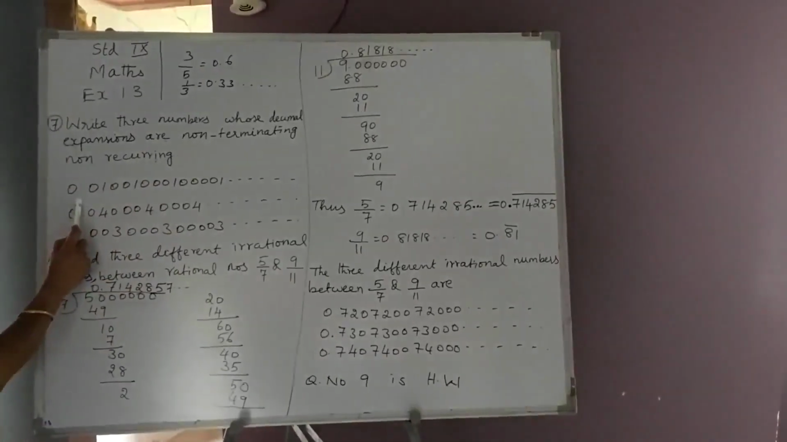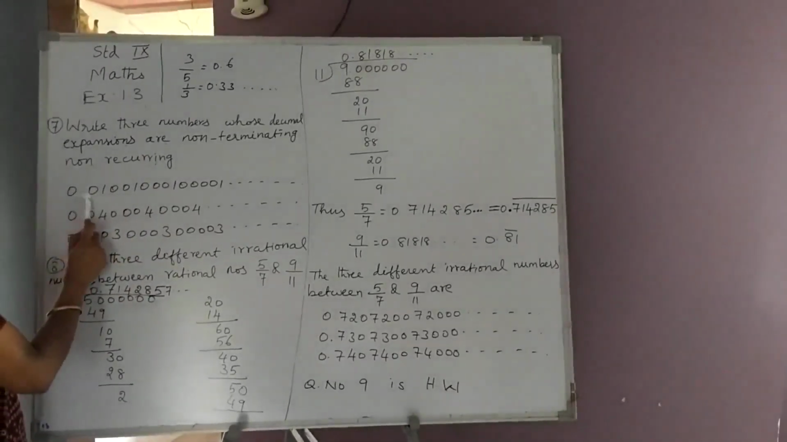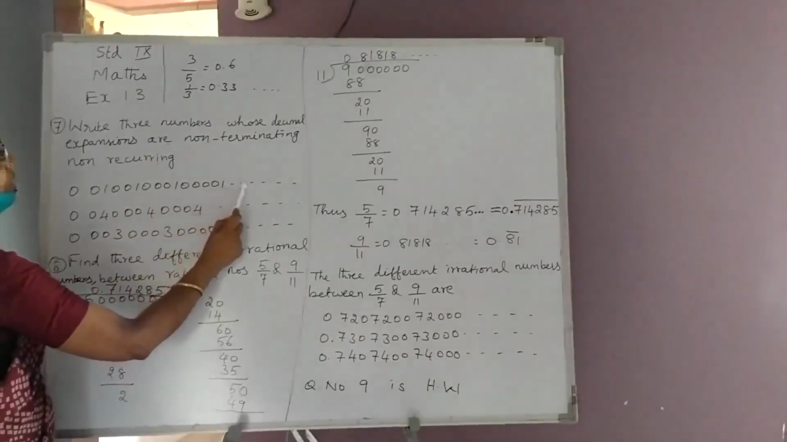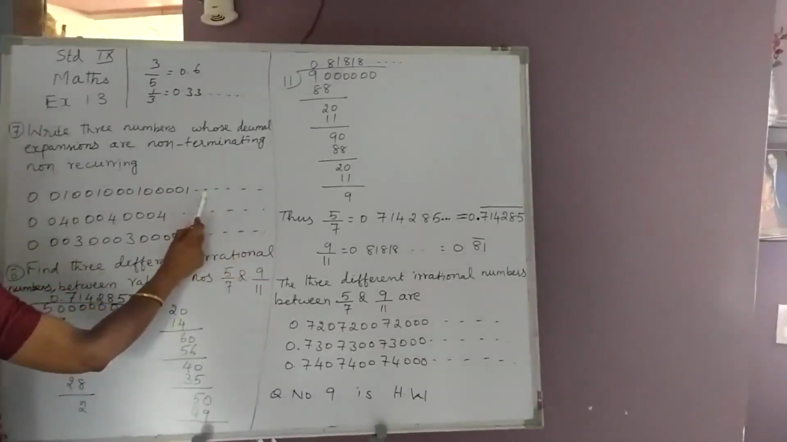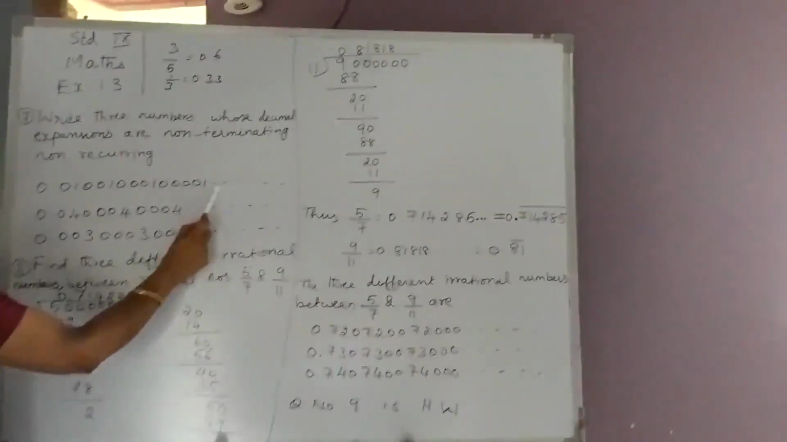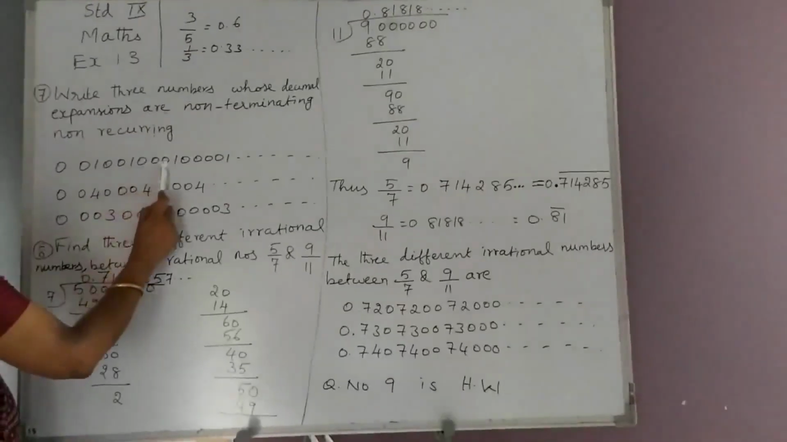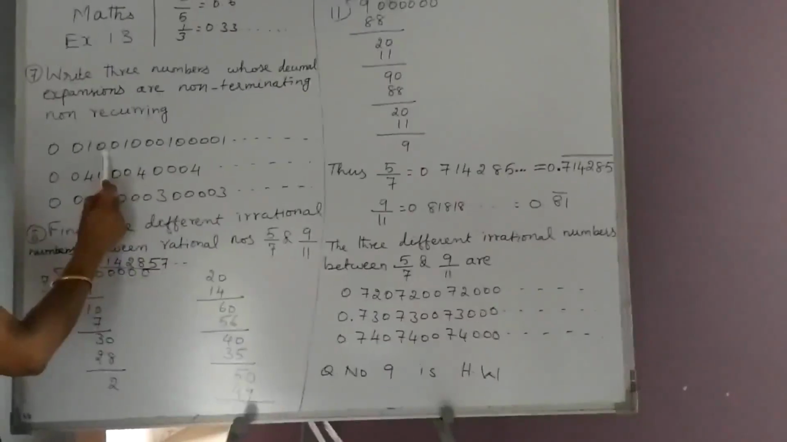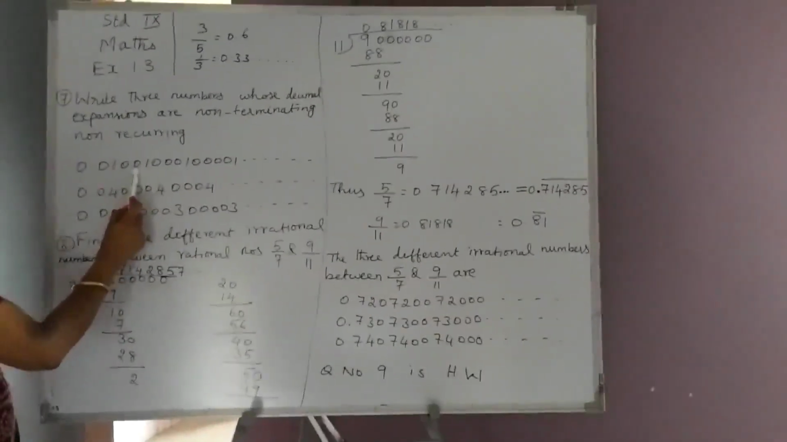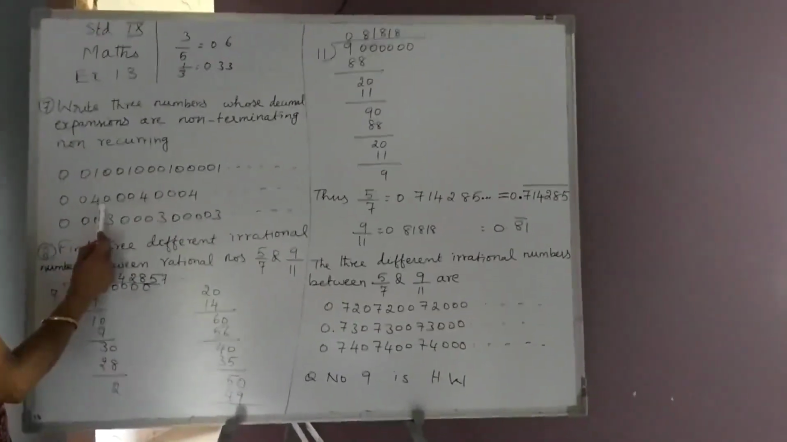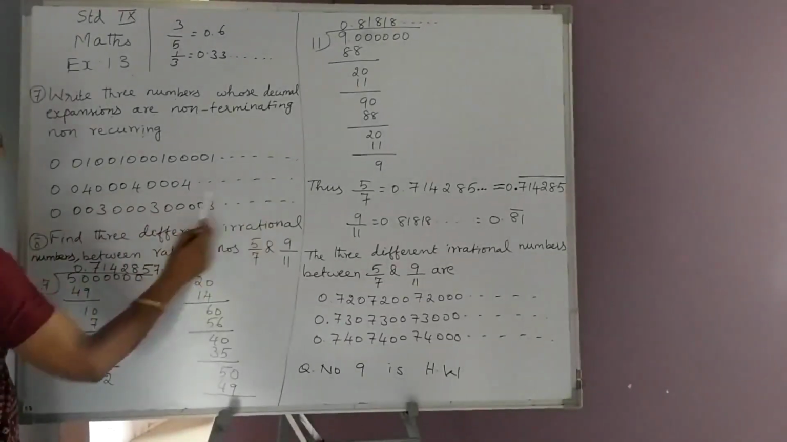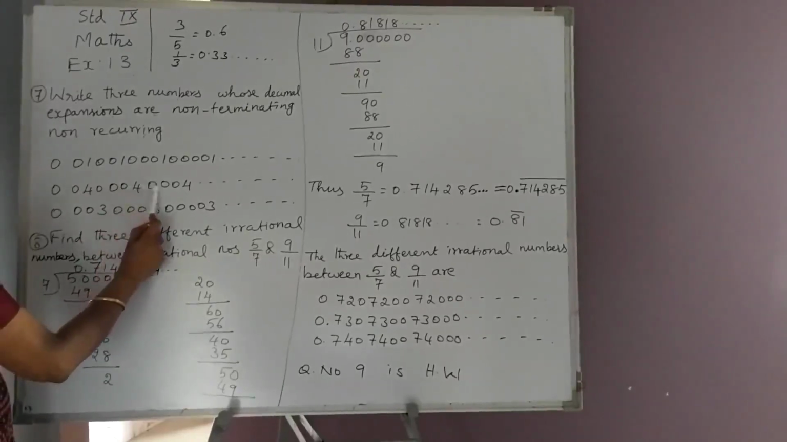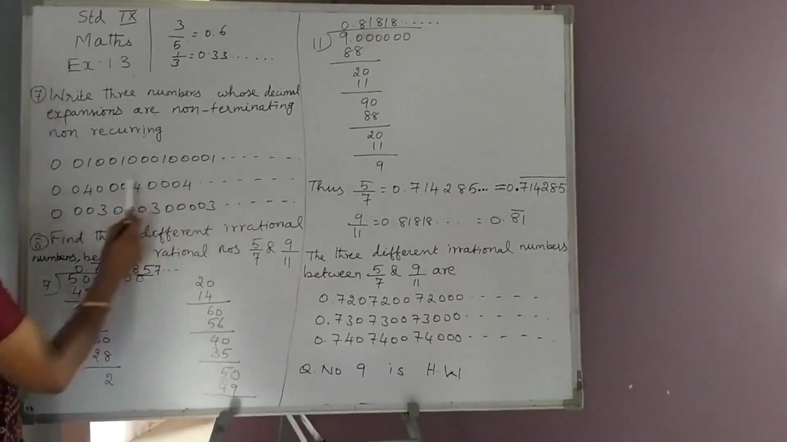So here we can write any number, 0.01, 001, 0001, 00001, it goes on. Here the division is not over, therefore it is non-terminating, and the same digits are not appearing in the same order. Therefore, this is an example of non-terminating, non-recurring. Similarly, the second number is non-terminating and non-recurring, as the digits are not appearing in the same order and not repeated also.